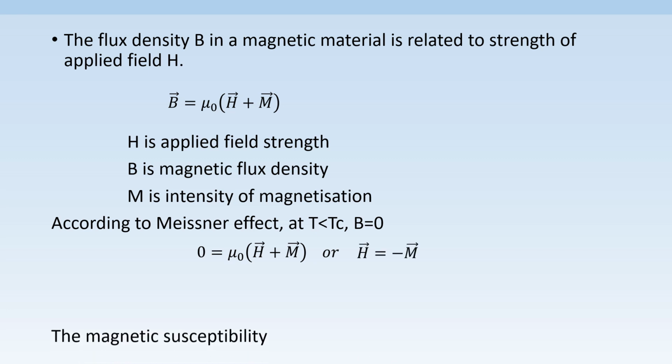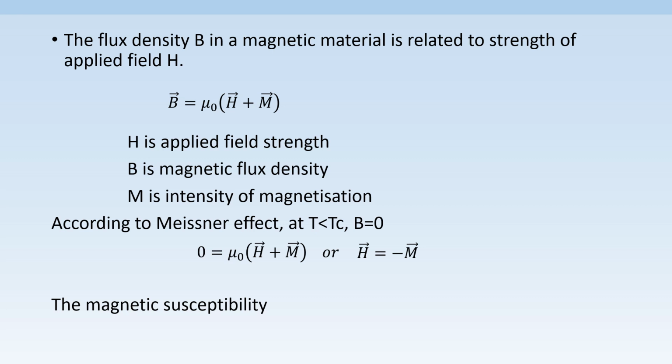The magnetic susceptibility can be defined as chi is equal to a ratio of intensity of magnetization to applied field strength, which is equal to vector M divided by vector H, which is equal to vector M divided by minus vector M. Here vector H is replaced by minus vector M and it is equal to minus 1. For a material whose susceptibility value is equal to minus 1, that material is a perfect diamagnet. Hence, superconductor behaves like a perfect diamagnet.